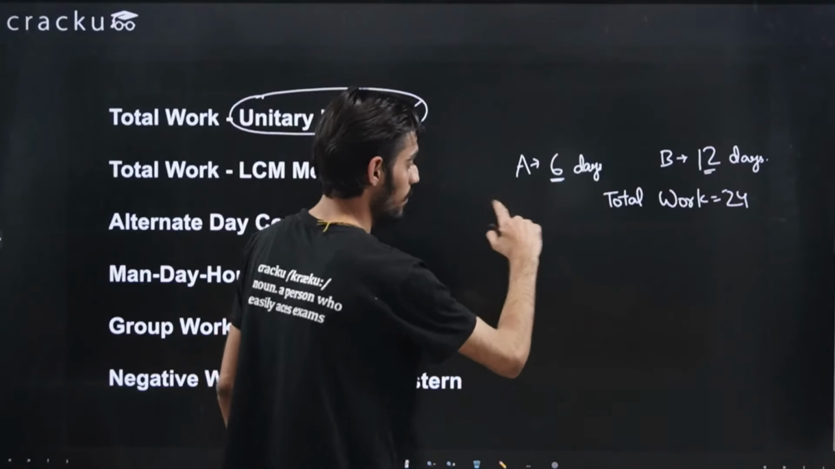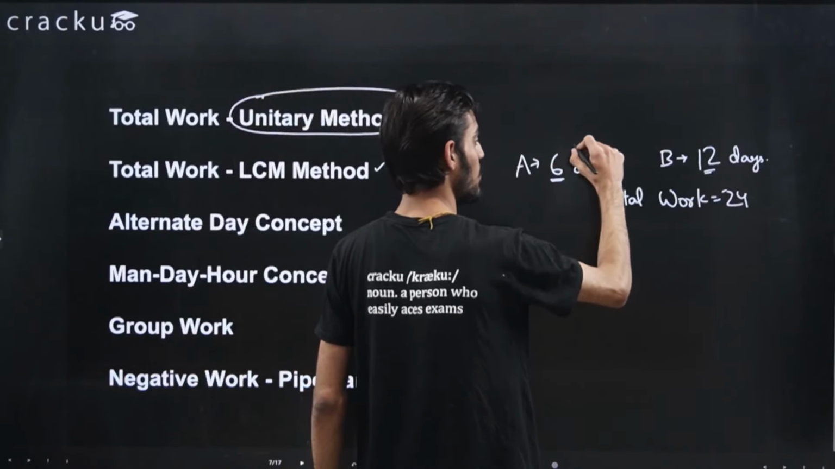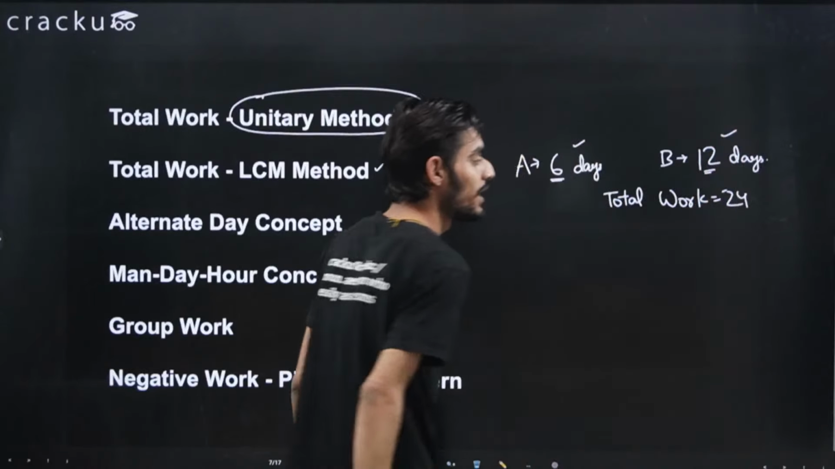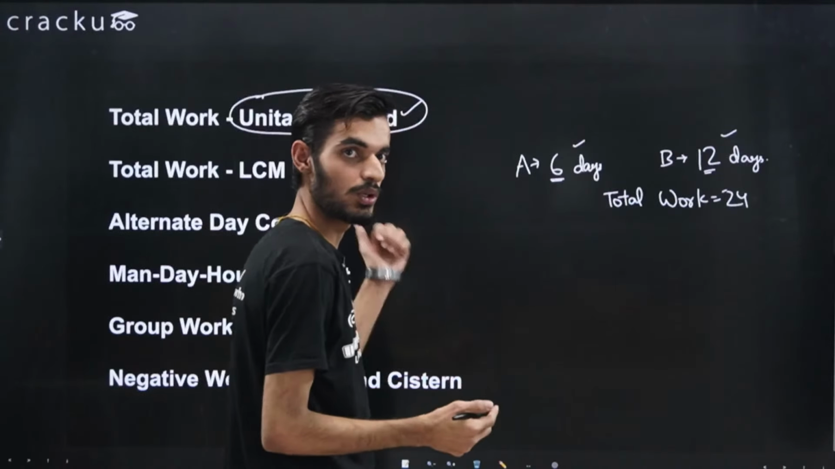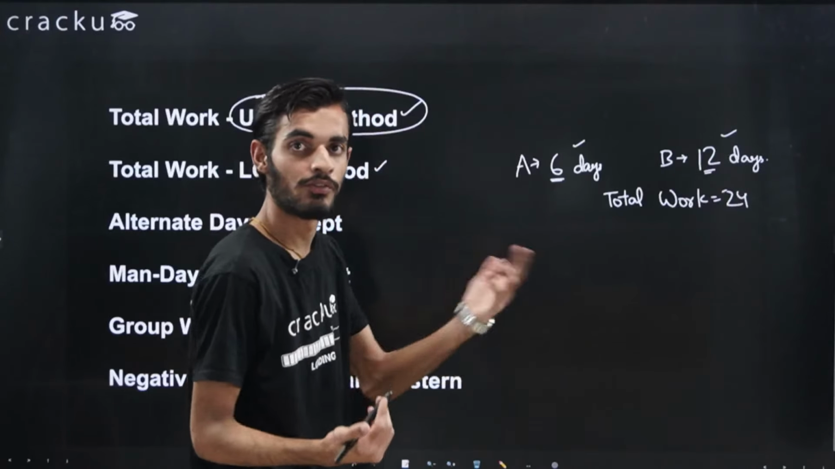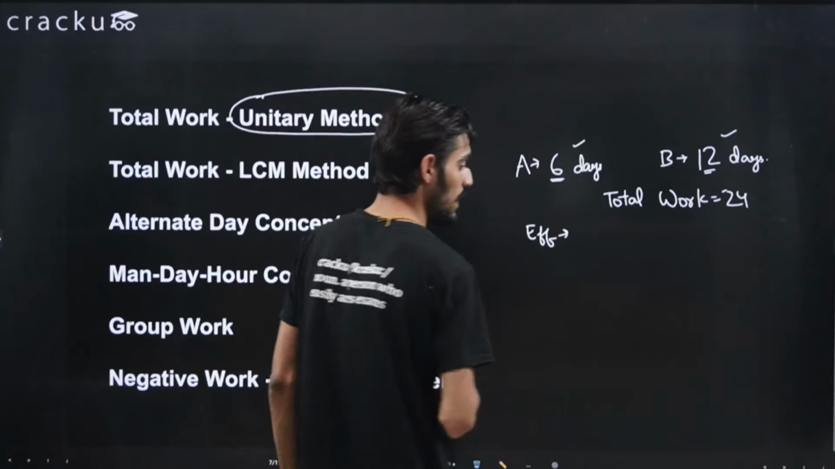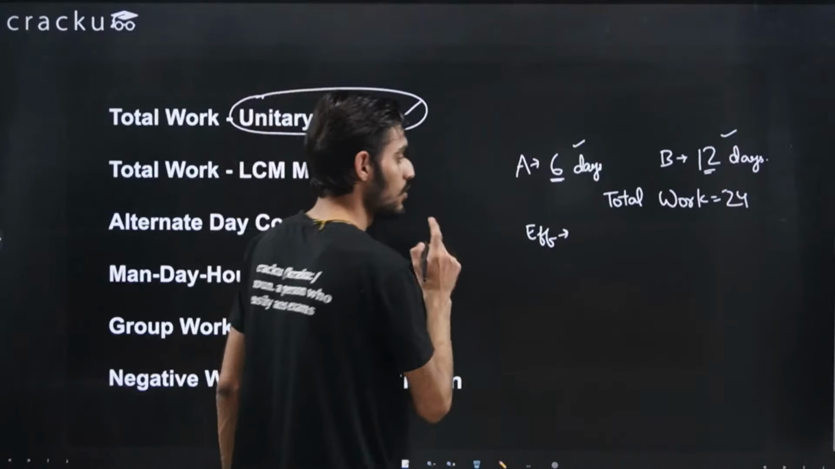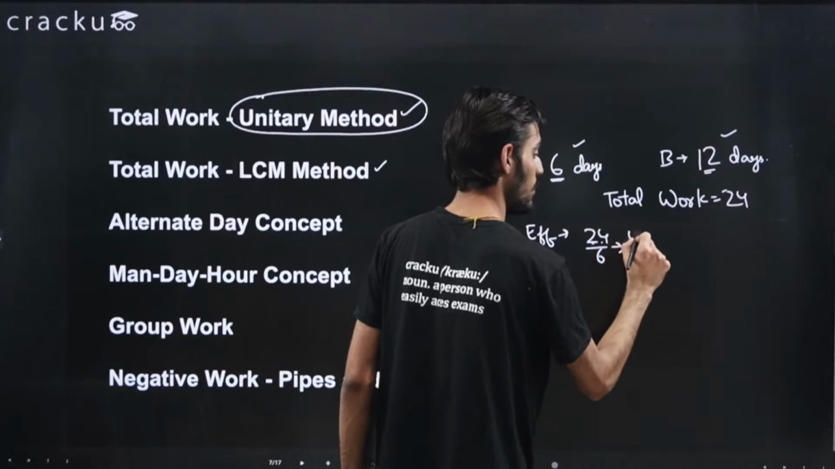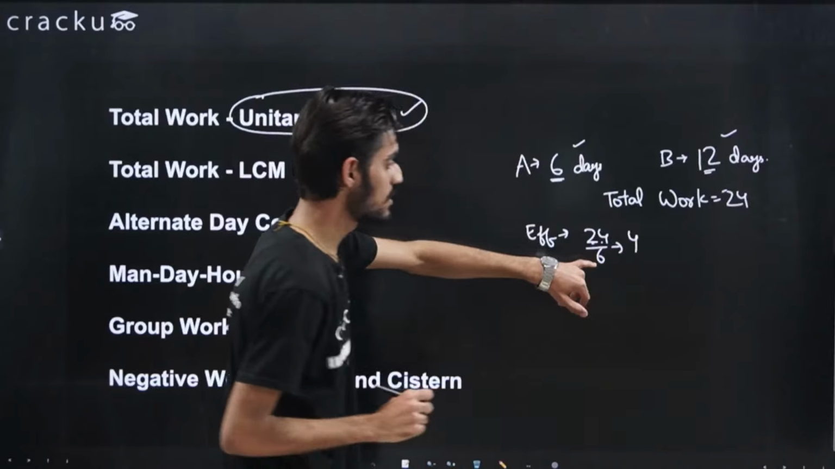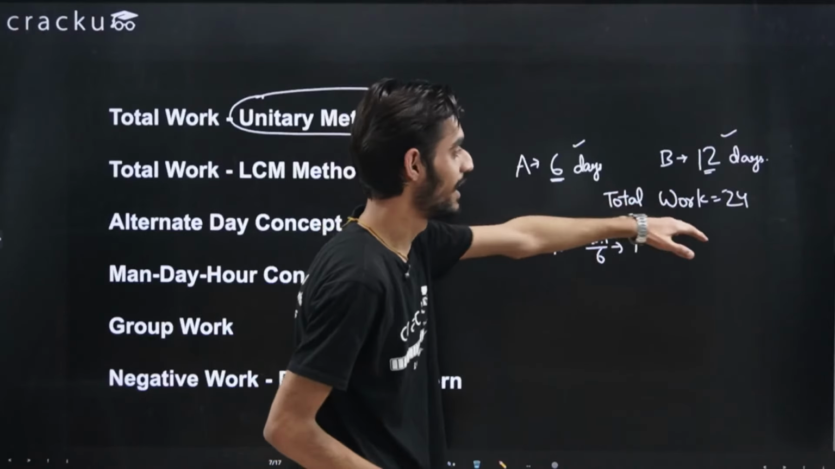Now we just need to check the efficiencies of the two persons. A is able to do the work in 6 days, B is able to do the work in 12 days. So the efficiency, of course the rate, like I told you, the efficiency is the amount of work they are doing in one day. I am denoting efficiency as EFF. So that will be equal to 24 divided by 6, that is 4, right? So the efficiency of A will be 4.